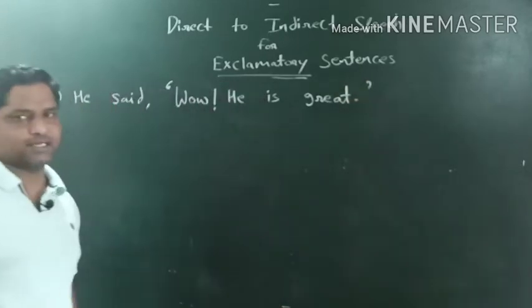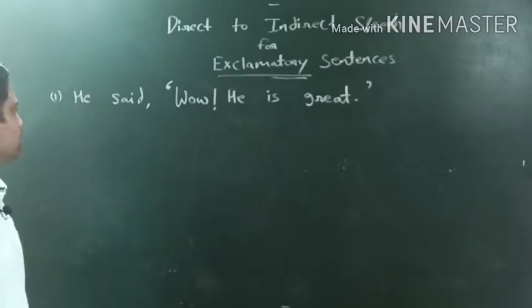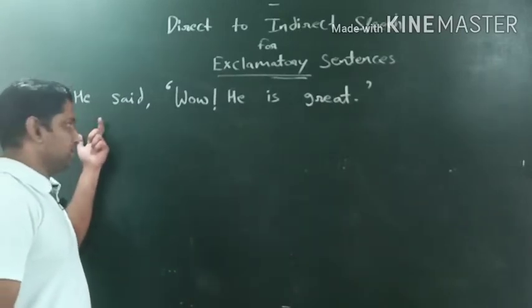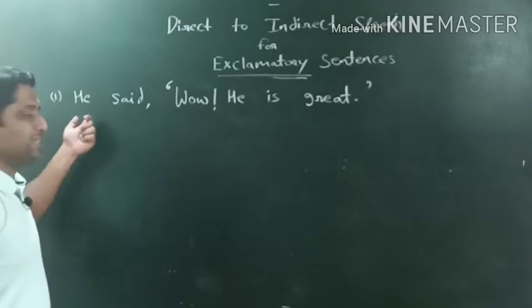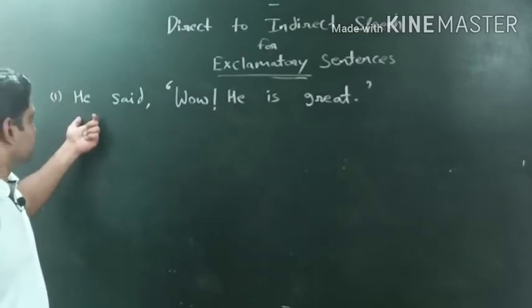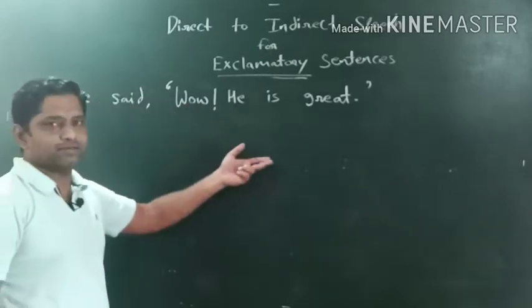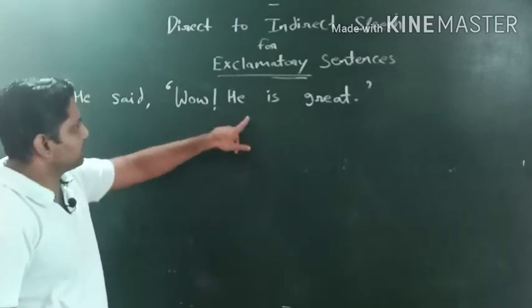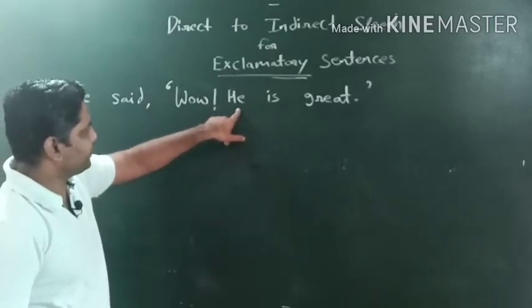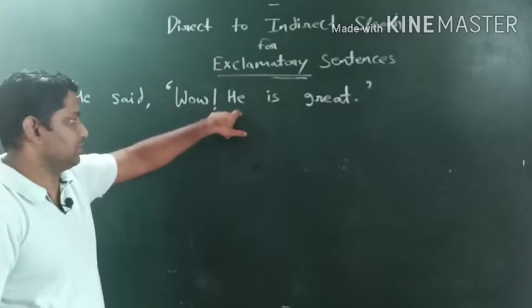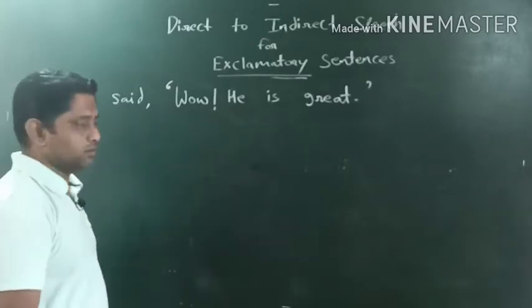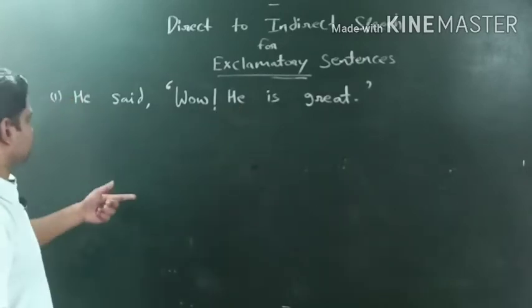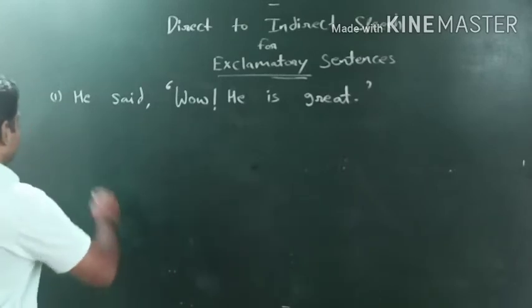This is the direct sentence I have written on the board. One single character I have taken here. So he is the speaker. We don't have a second character, we don't have a third character. Obviously the he given under inverted comma will be considered as another person, right? So let's check out what would happen.